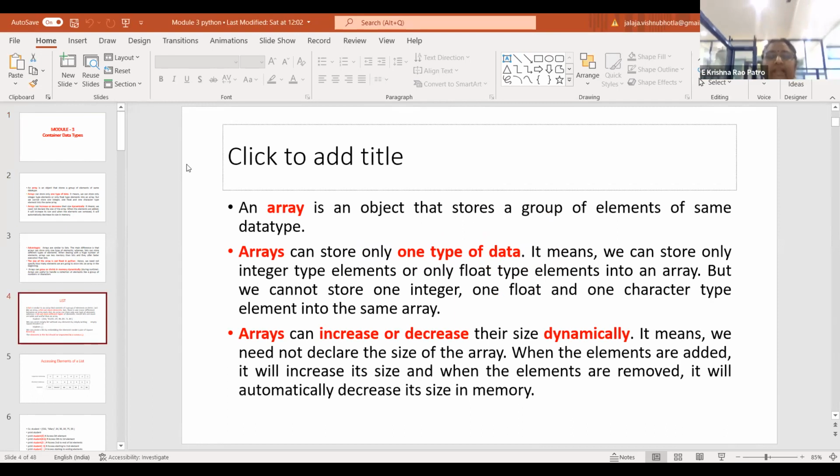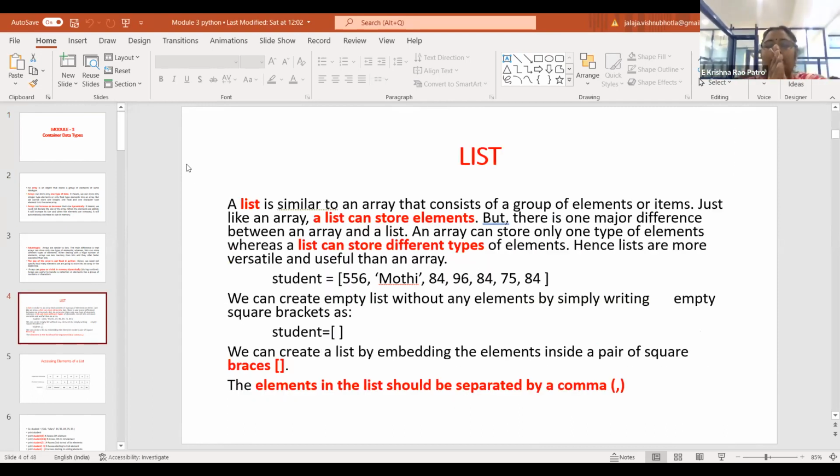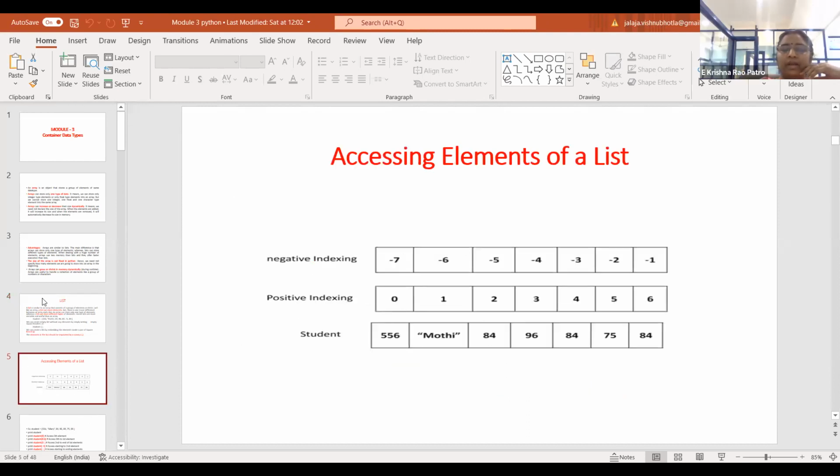So coming back to the class. What is a list? A list is similar to your array. It consists of a group of elements belonging to different data types. A list is always represented by a set of square brackets. In a list, the elements are accessed using both positive indexing and negative indexing.